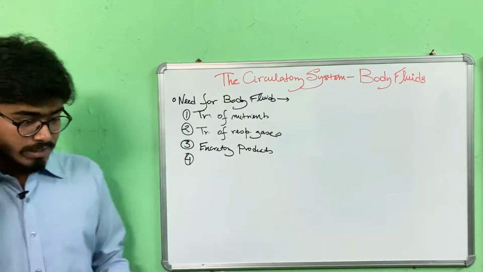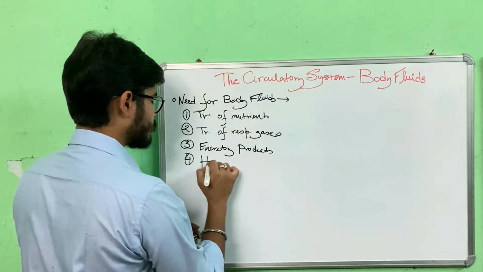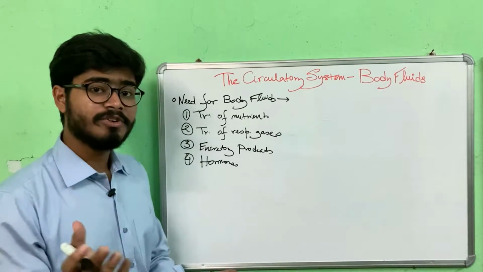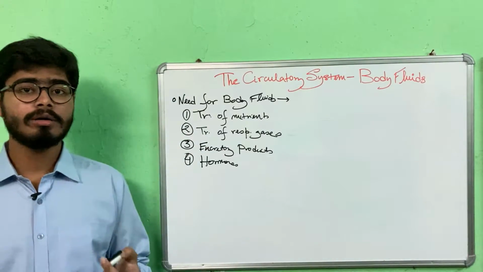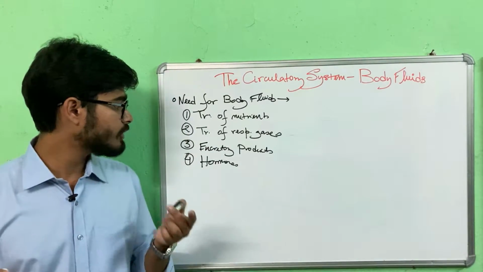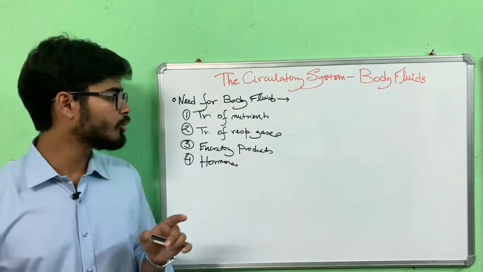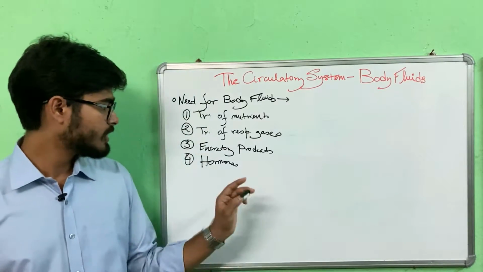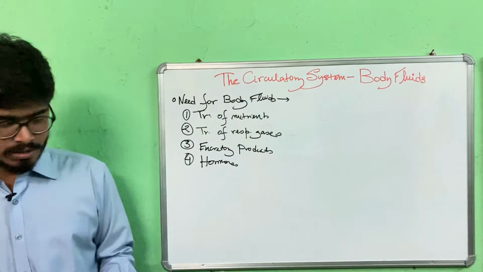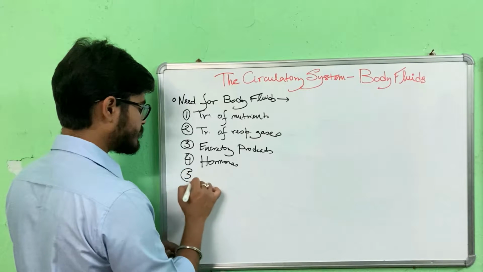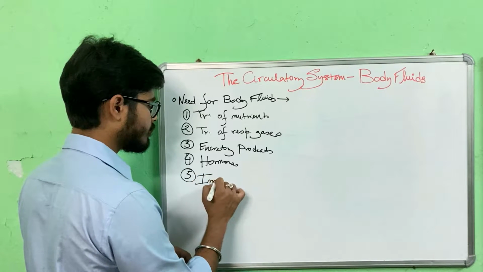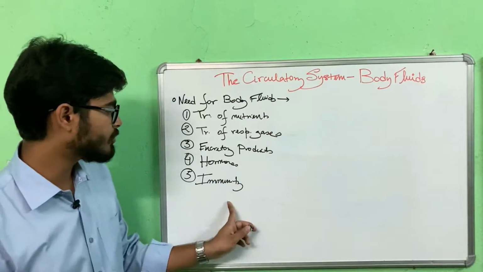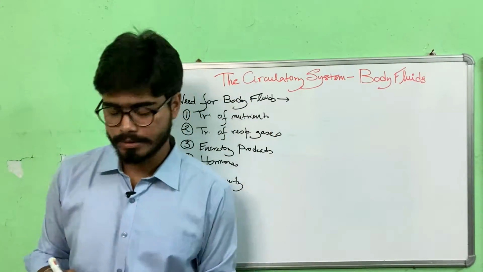Now the next one is hormonal transport. The various hormones which are produced in our body and which are very essential for the normal proper functioning of the body are transported to the respective locations via the body fluids. The last one, very important, is immunity. There are certain components of body fluids which impart immunity to our body. We'll talk about it later.